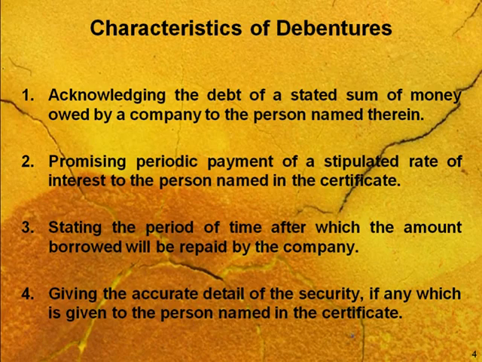It means that if the company has taken something as a debt from a debenture holder, then after completion of a certified time period, definitely that amount will be repaid by the company to the debenture holder, and this process will be recognized as redemption. Giving the accurate detail of the security, if any, which is given to the person named in the certificate. Again, this is the 4th characteristic. So you can take this as a crux about the characteristics of debenture.